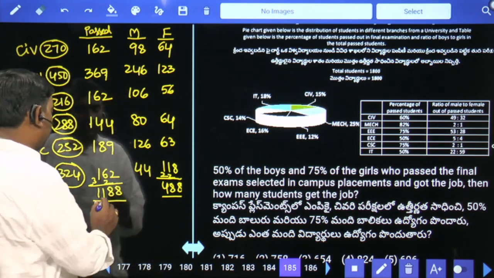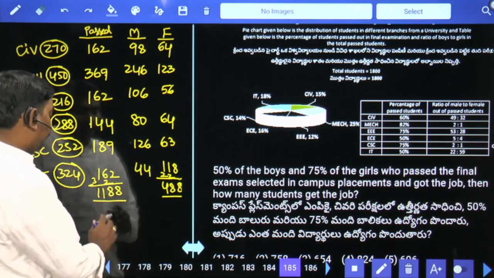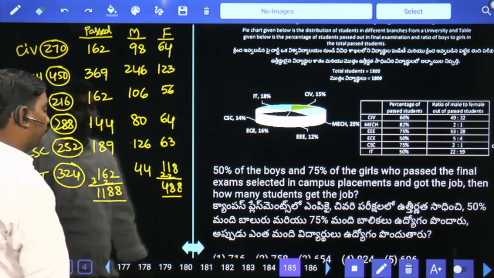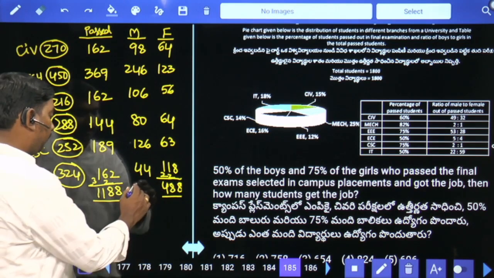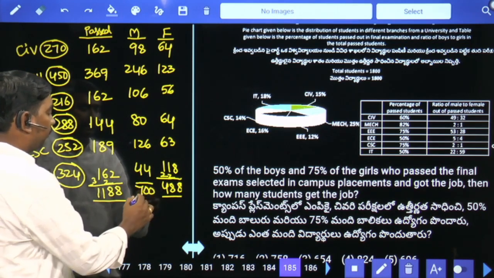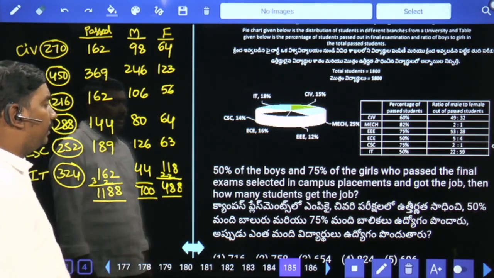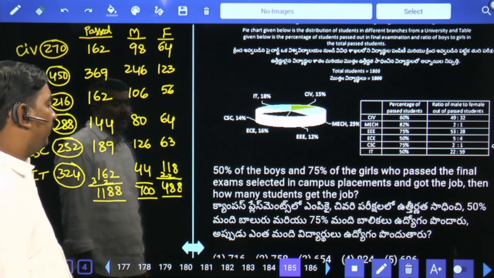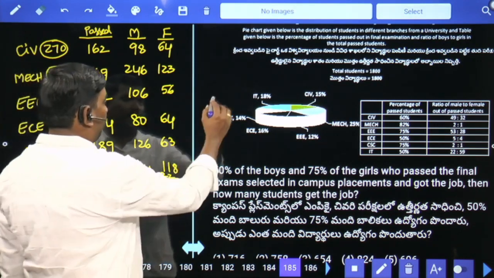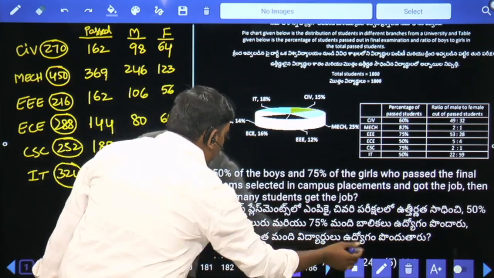Total passed students are 1188. Out of 1188, girls are 488. Girls are 488, means boys are 700. In this 700, 50% of the boys. 50% means 350 boys got placement.